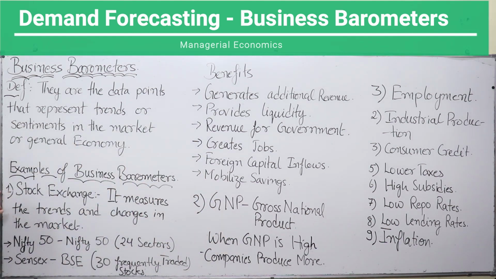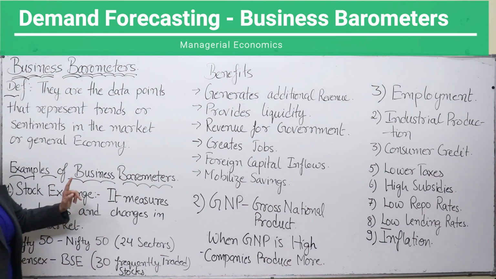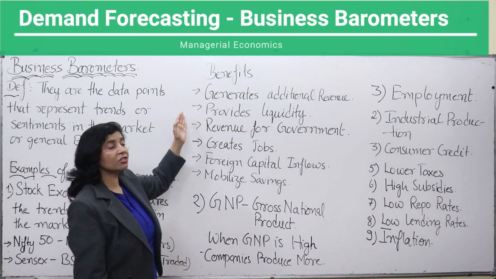See, stock exchange is a barometer, and Nifty 50 and Sensex are the two benchmarks of this stock exchange. Don't get confused. In Nifty 50, N is for national and Nifty for 50. That means it is a combined stock of 50 companies. That's why it is Nifty National 50. Now the benefits of your stock exchange.